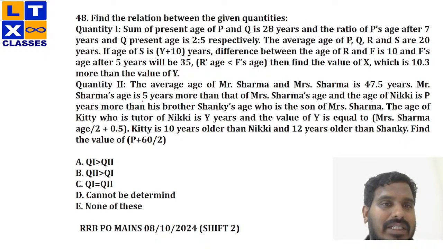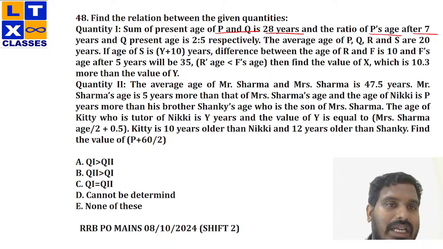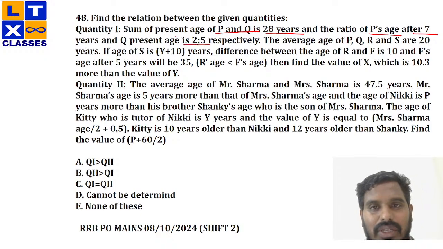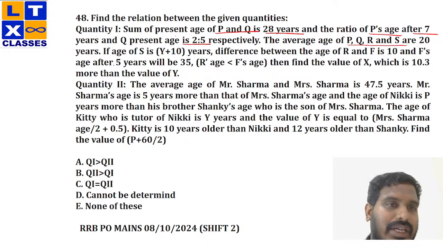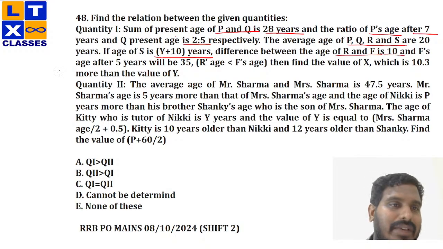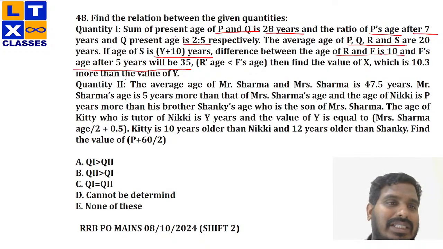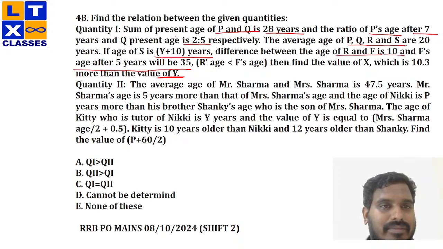Find the relation between the quantities. Okay. Sum of present ages of P and Q is 28 years, and the ratio of P's age after 7 years and Q's present age is 2 is to 5. The average age of P, Q, R, S is 20 years. If age of S is Y plus 10 years, the difference between the age of R and F is 10 years, and F's age after 5 years would be 35. R's age is less than F's age. Then find the value of X, which is 10.3 more than the value of Y.